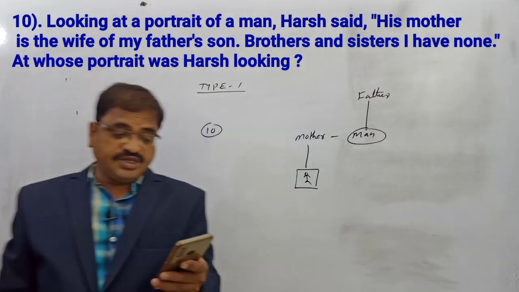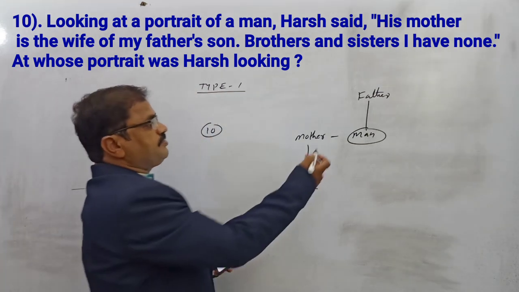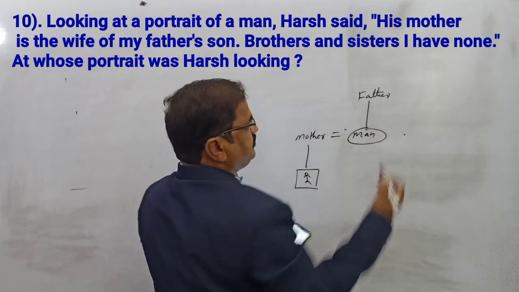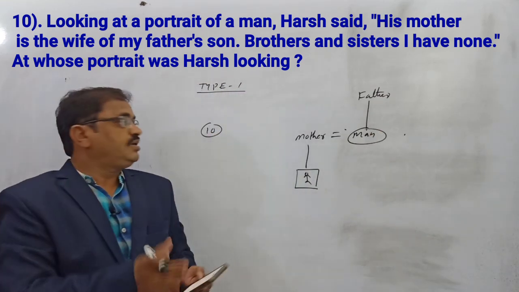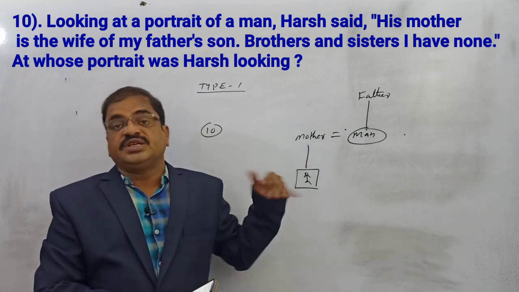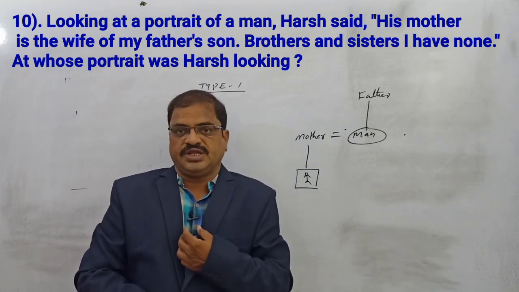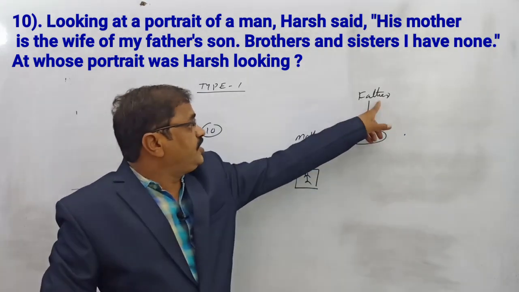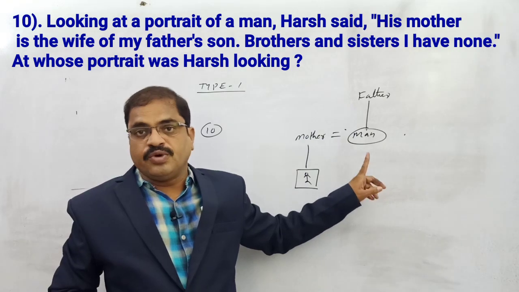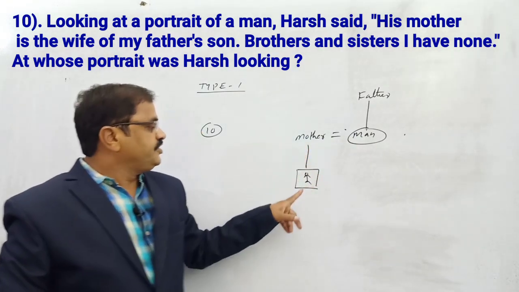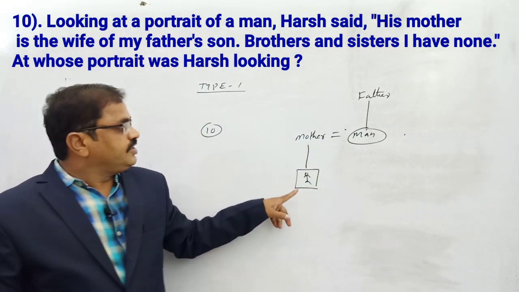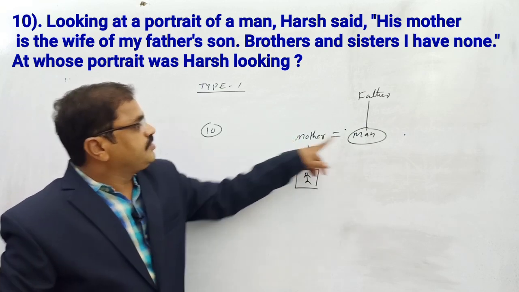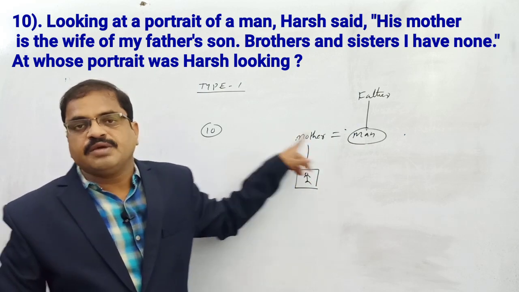"Brothers and sisters I have none." The speaker is a man who does not have a brother or sister, because if a brother were there, his wife would become the mother. That is why this man is his father's only son. The only son's wife is nothing but the man's wife. So this photograph's mother is this man's wife.